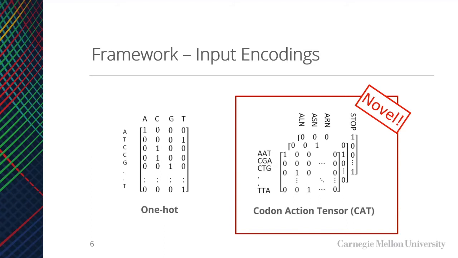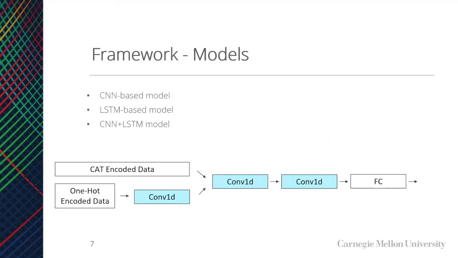We implement our networks based on 3 different models. First is the basic CNN only. Second, the LSTM only. And third, the CNN plus LSTM hybrid, the most common architecture of choice in the literature.